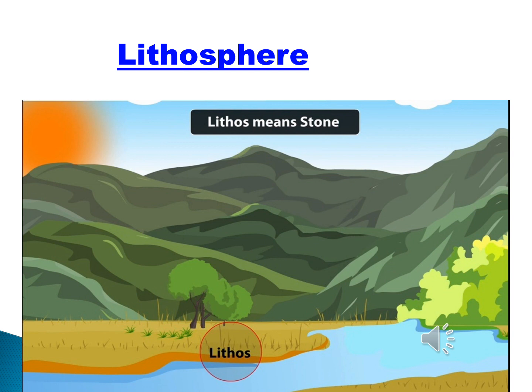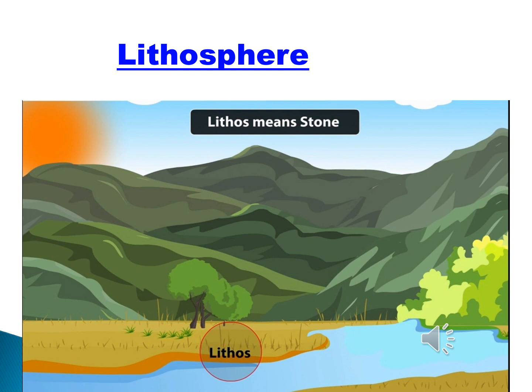There are two main layers which lie below this layer. They are the mantle and the core. The core is made up of two layers: the outer core and the inner core.